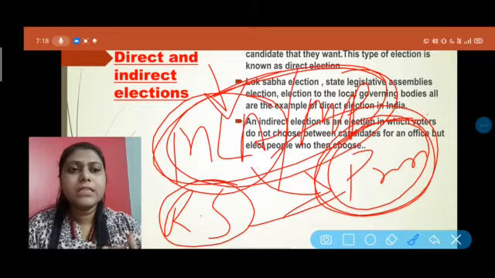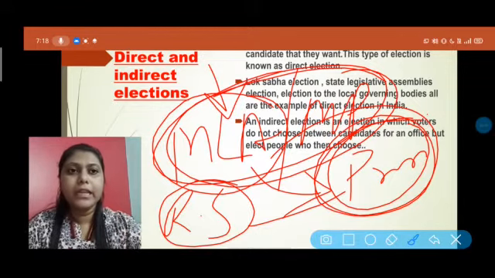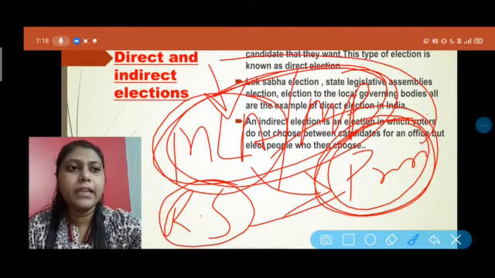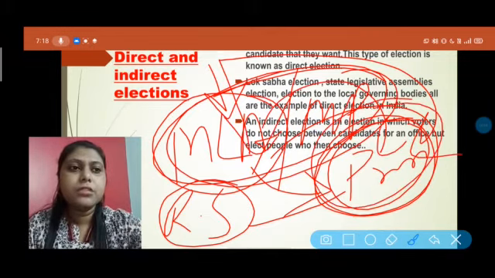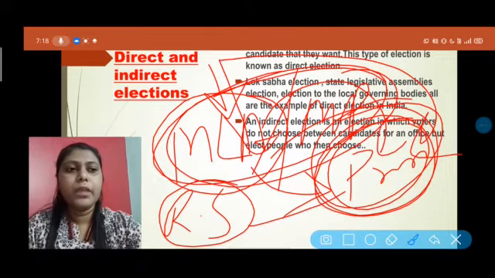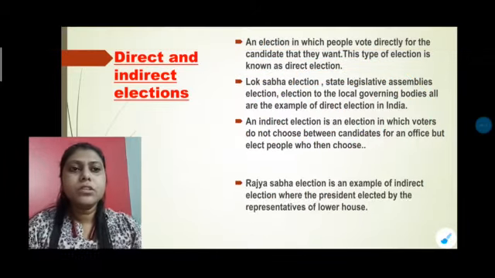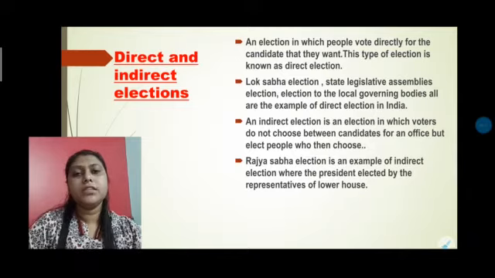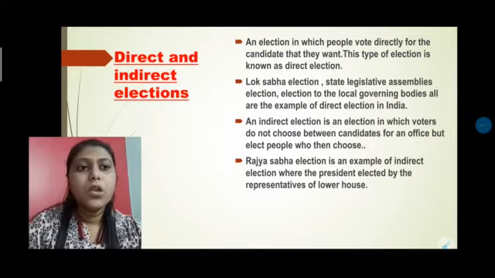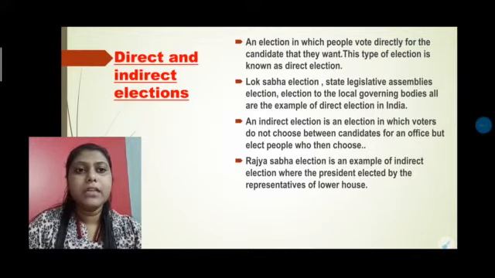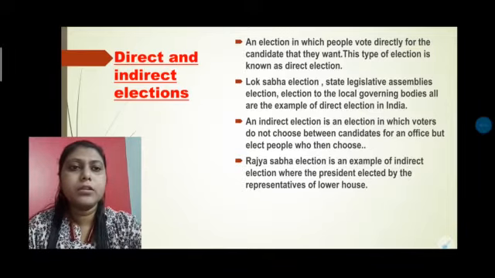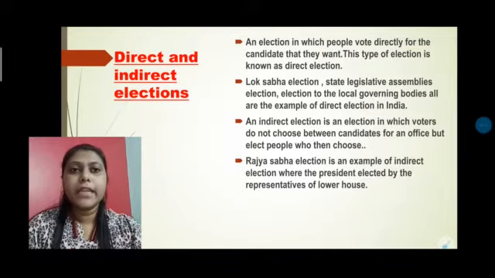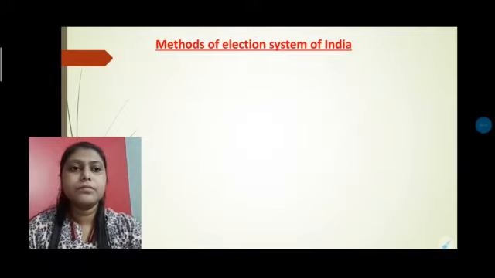So this is how we are indirectly electing, because the people do not directly elect the president. They choose their representatives, and their representatives choose the government, those who hold the power. So we say that the Rajya Sabha election is an example of indirect election, where the president is elected by the representatives of the lower house. I hope you all understand these two topics, direct election and indirect election.